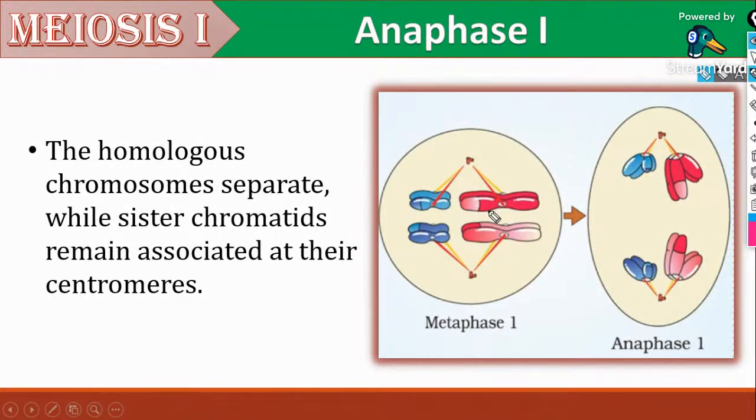So next is anaphase. From this anaphase, as we have discussed, they get split up. That is, this bivalent will be moved on to two opposite poles. That is, spindle fibers start to withdraw. Reduction of the spindle fibers, and this is the phase where actual reduction occurs.